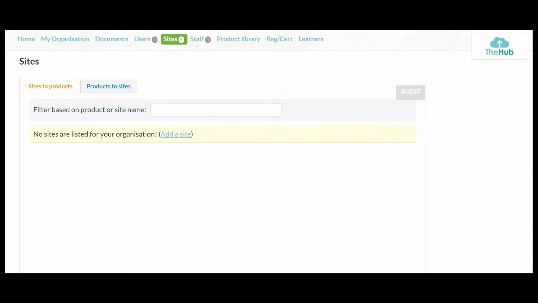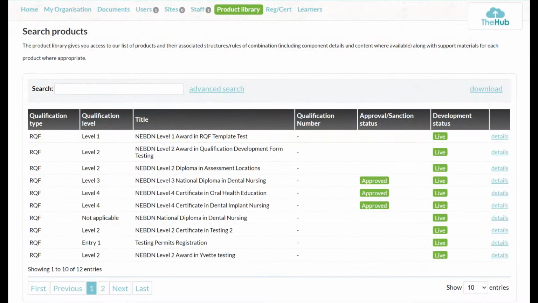So let's move on now to product library. And we'll just move on and I will show you the product library. So here we go. You'll be able to see there are a list of all the products that are available, but you'll be able to see as well that there are only the 3 that say approved for this course provider demo that have been attached to this course provider. So all those that you're approved to deliver will say approved unless there's a sanction status there.